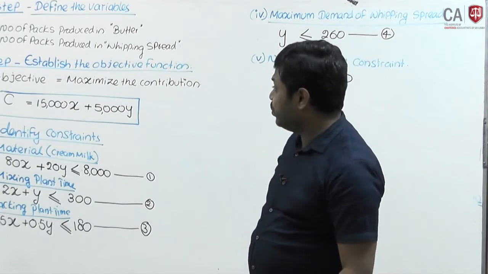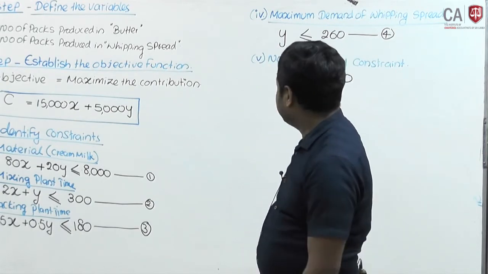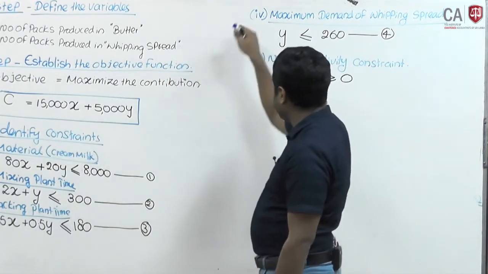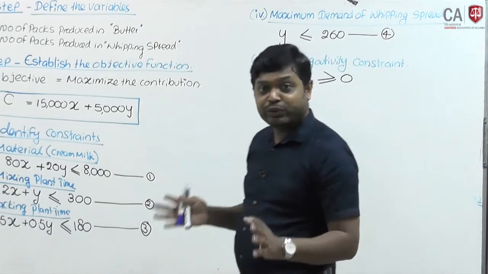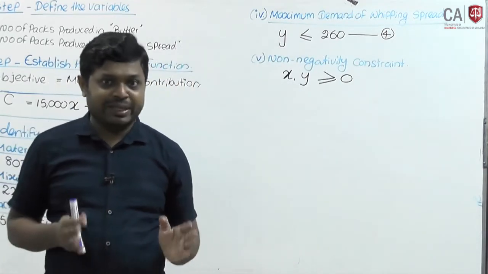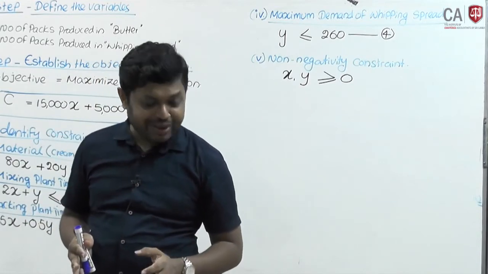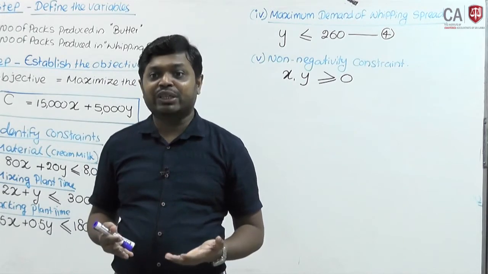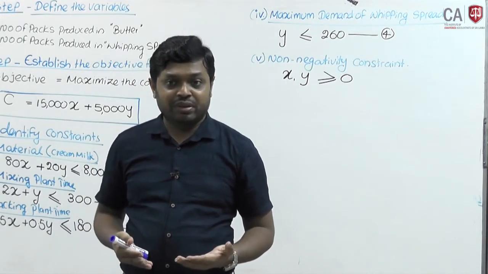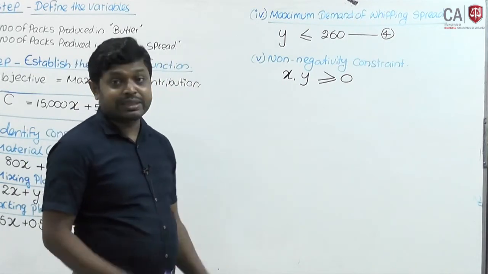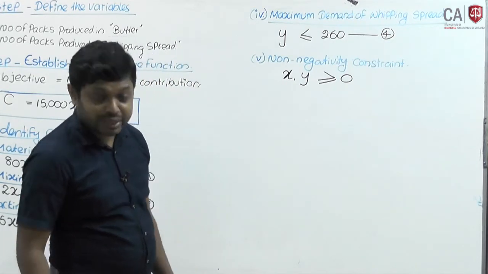Then what do you have to do next in the fourth step? Third step, you have identified the constraints. Now you have to apply the graphical method. When you are going to use the graphical method, you have to identify the amounts for the graph. In order to derive the graph, in the fourth step, you have to identify the amounts for the graph.